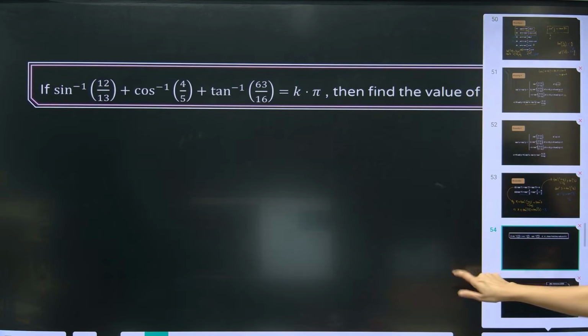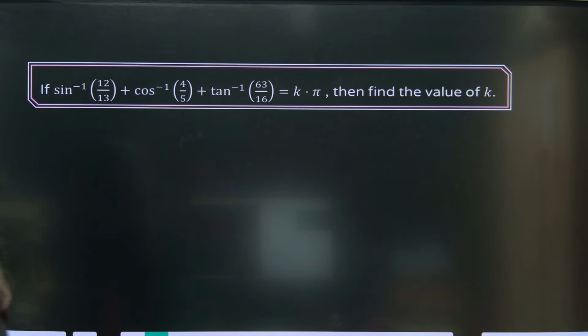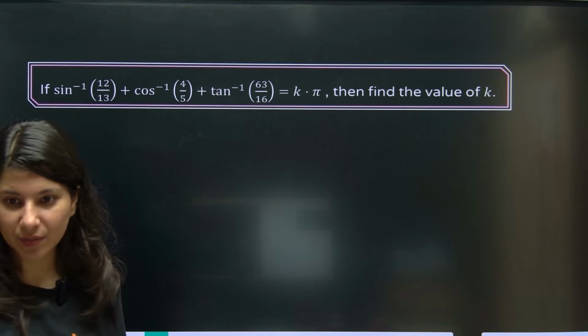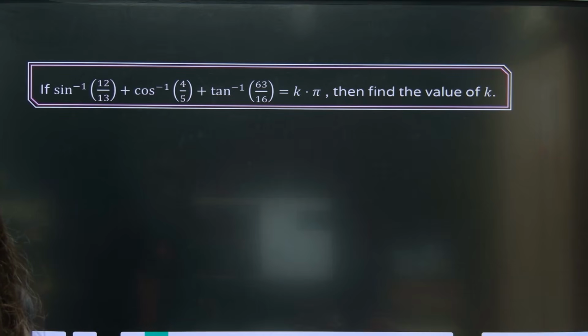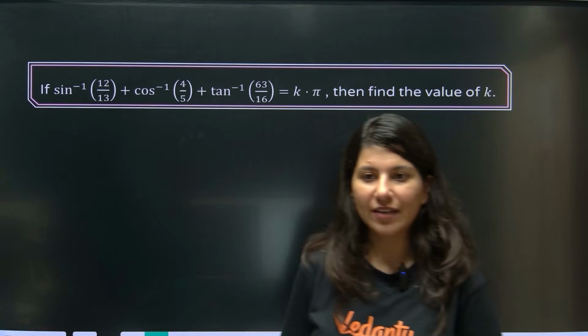Now let's do one question on property number 6 and then we'll talk about it. Okay. Let's do one question. Property 6. Okay. Shall we do it together?